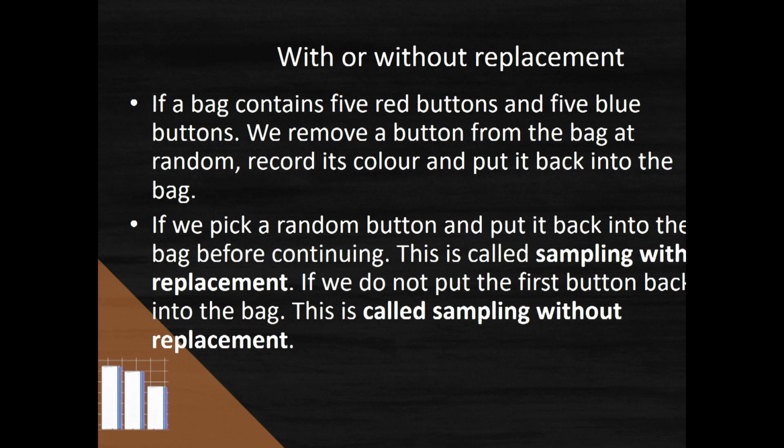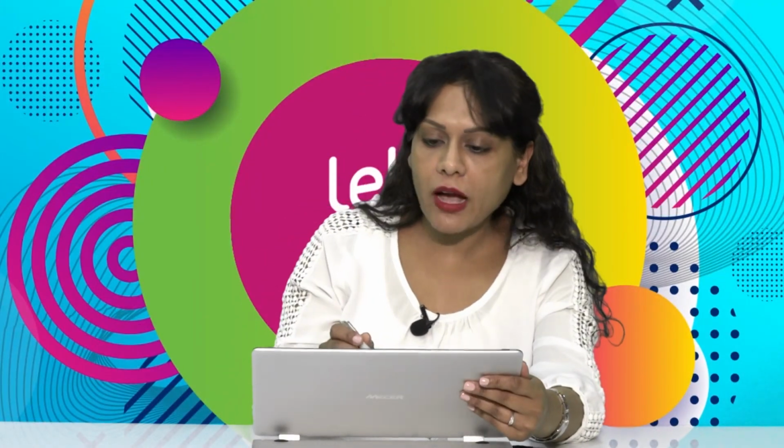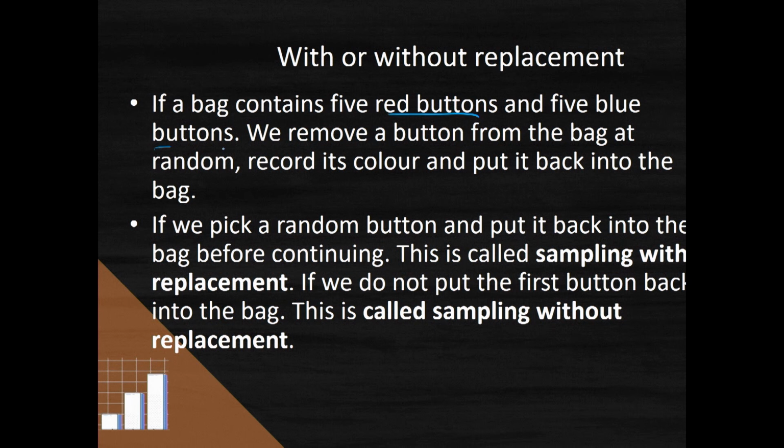Another important concept that we learn about is sampling with replacement or without replacement. So say that a bag contains 5 red buttons and 5 blue buttons. Say we remove a button from the bag, we record its color, and then we put it back into the bag. That act of putting it back means that we have not changed the number of buttons in the bag the second time we make a choice.